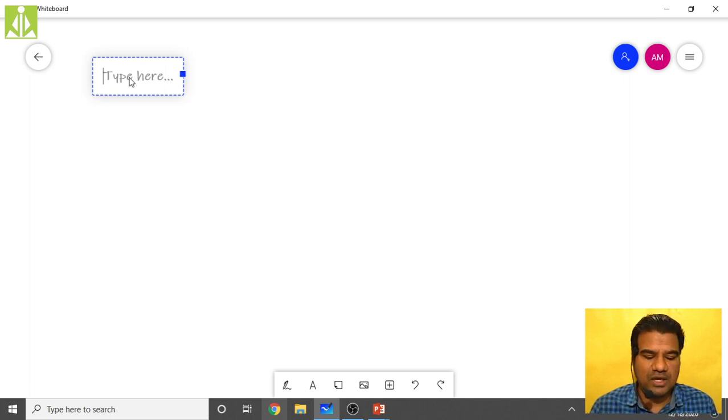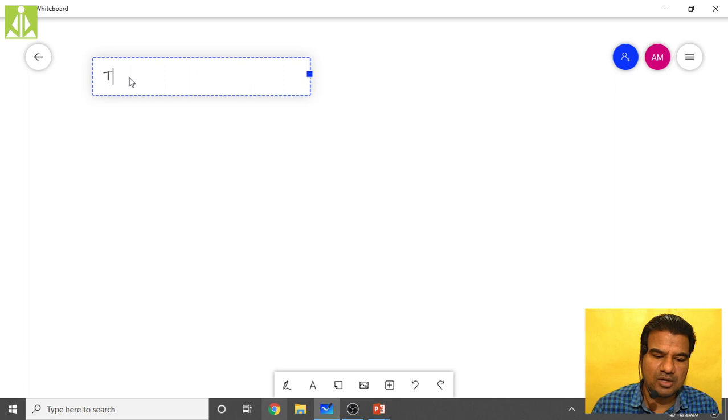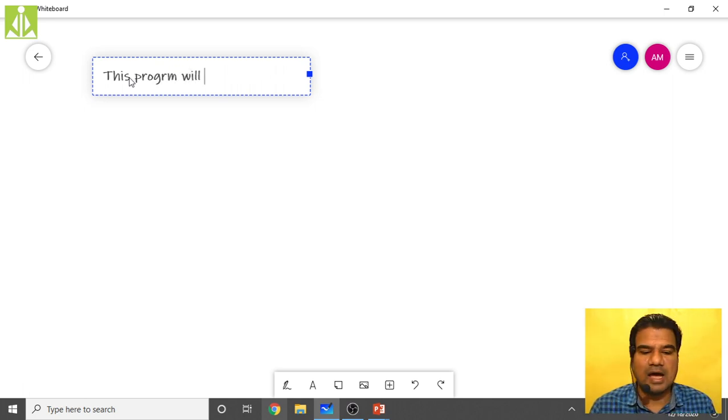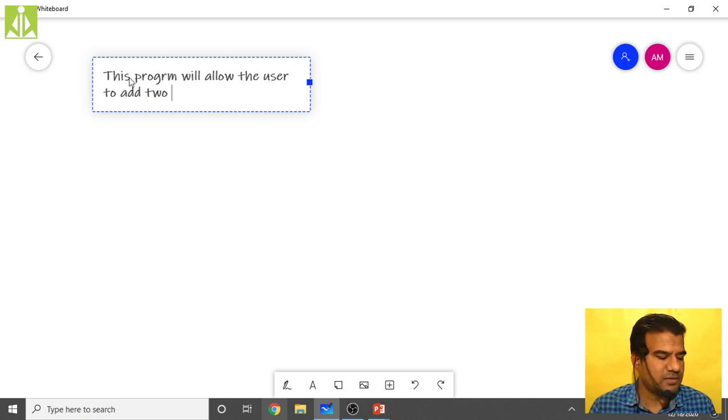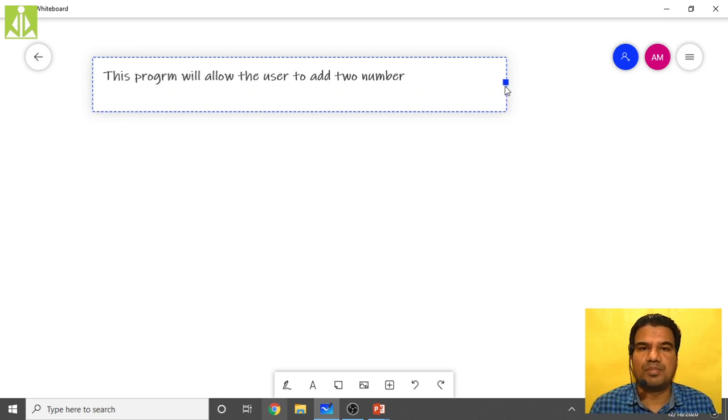So see how we do the description. This program, because basically it will come inside the program, so we consider it as a program. Okay, this program will allow that user to add two numbers. Okay, so what it will do, it is giving more description about the problem statement. So whatever program we are writing, inside that we are writing this user manual. So by reading this, the person will understand that the program what he has opened is for adding two numbers.